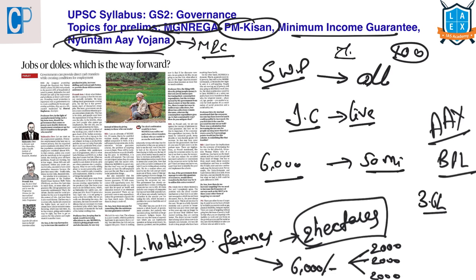So this is about providing employment to rural households for doing unskilled manual work for 100 days by providing a minimum wage. And this scheme will be implemented by the Ministry of Rural Development.